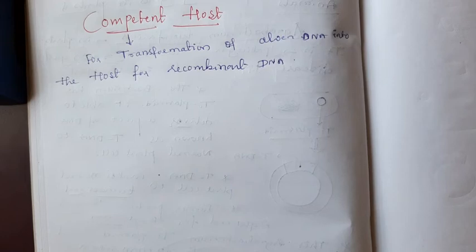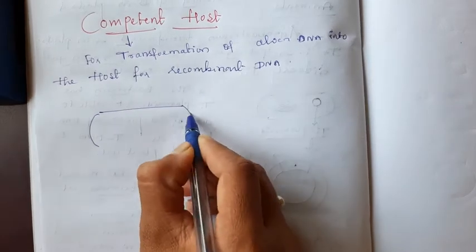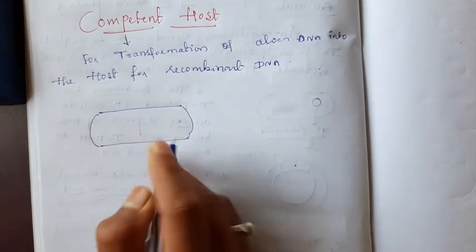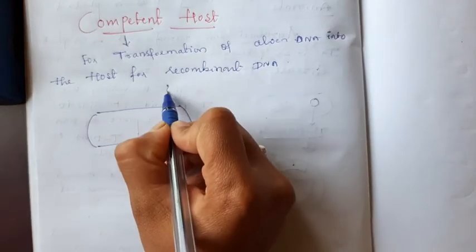First, understand the definition of competent. DNA is a hydrophilic molecule, so it is highly impossible for it to pass through the membrane. In order to pass the DNA molecule or the genetic material, we have to make the bacterial membrane permeable for that DNA. The main aim of our experiment is making the host competent for transformation, meaning uptake of alien DNA.